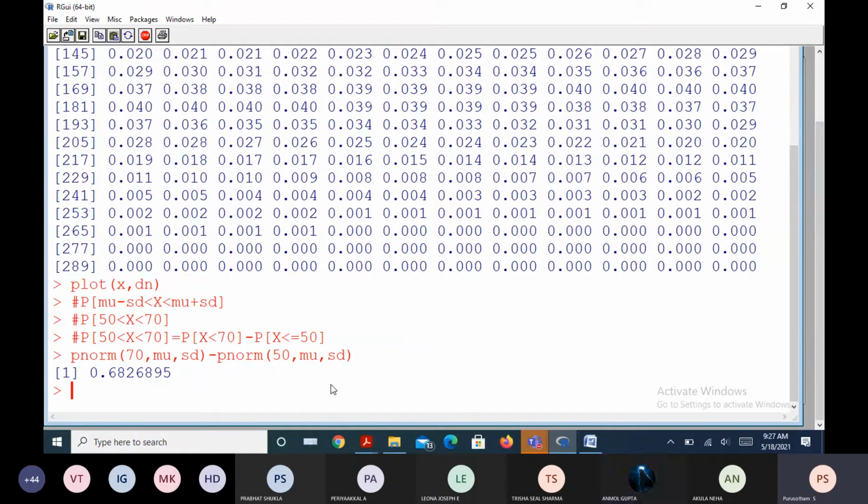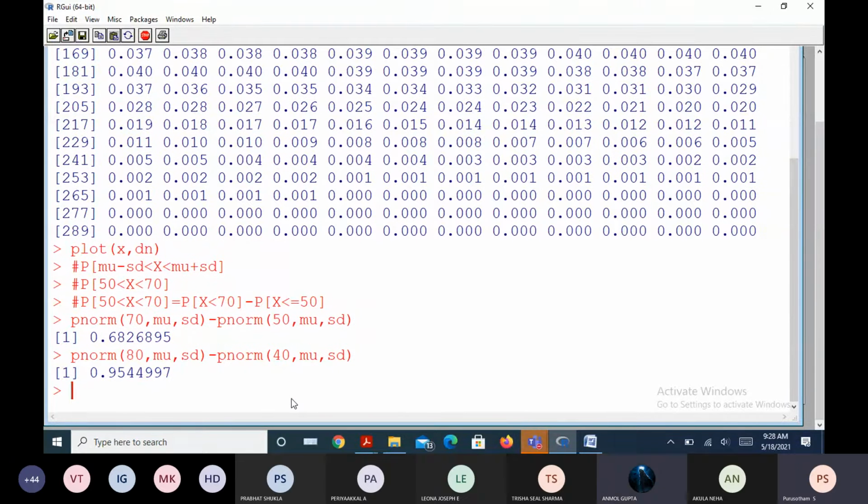In similar fashion, what is mu minus 2 sigma? 60 minus 20, 40. 60 plus 20, 80. So now mu minus 2 sigma to mu plus 2 sigma, from 40 to 80. What is the area approximately? So 95%. The same thing I said, 95% approximate area.